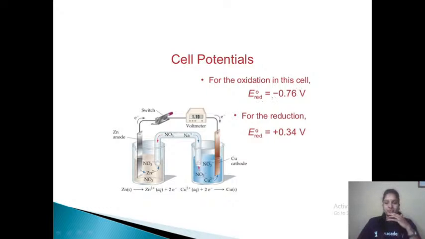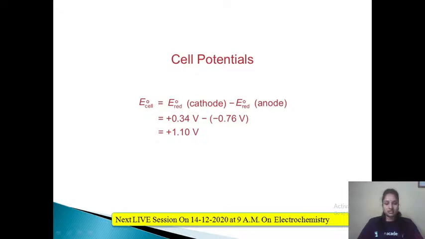For oxidation in the cell, the E naught value is minus 0.76 volt, whereas for reduction it is 0.34 volt. Oxidation is related to zinc in the Daniell cell, and reduction is related to copper.